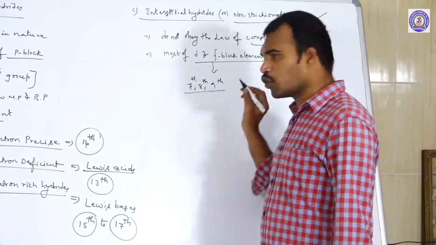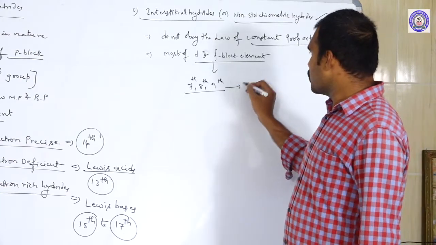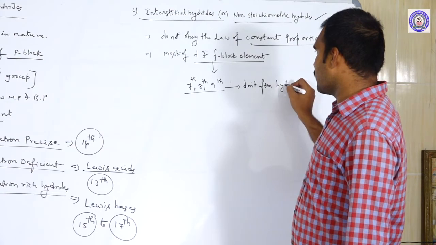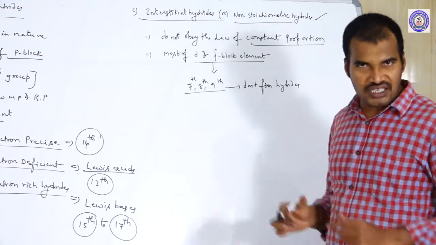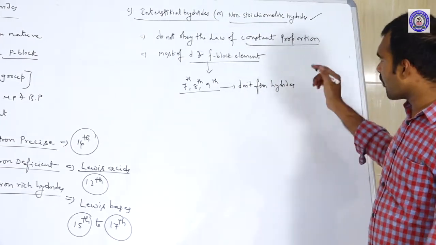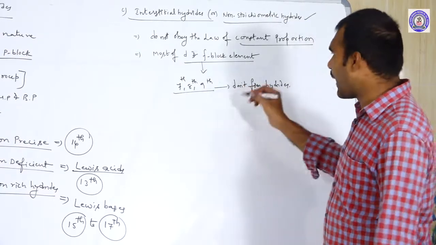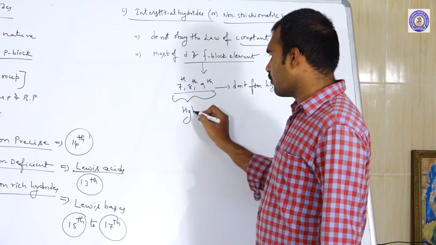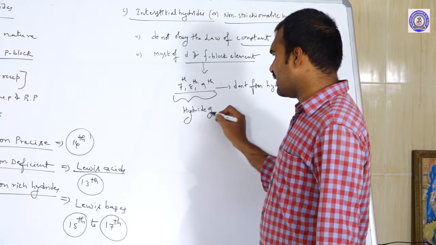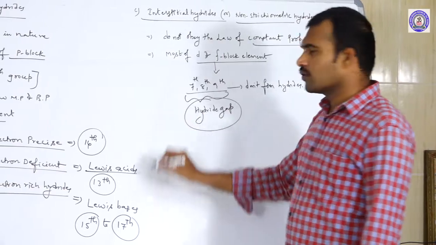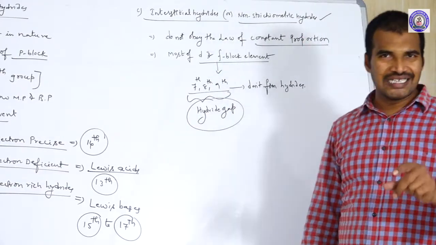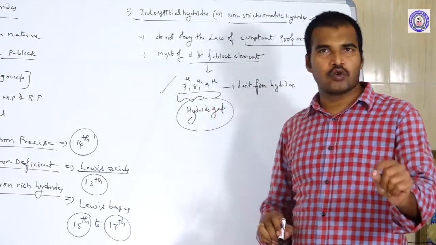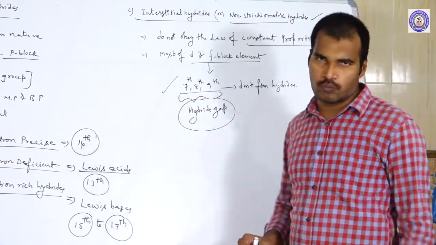These three groups do not form hydrides, and this gap we call the hydride gap. They may ask you, hydride gap is because of which groups? 7th group, 8th group, 9th group.